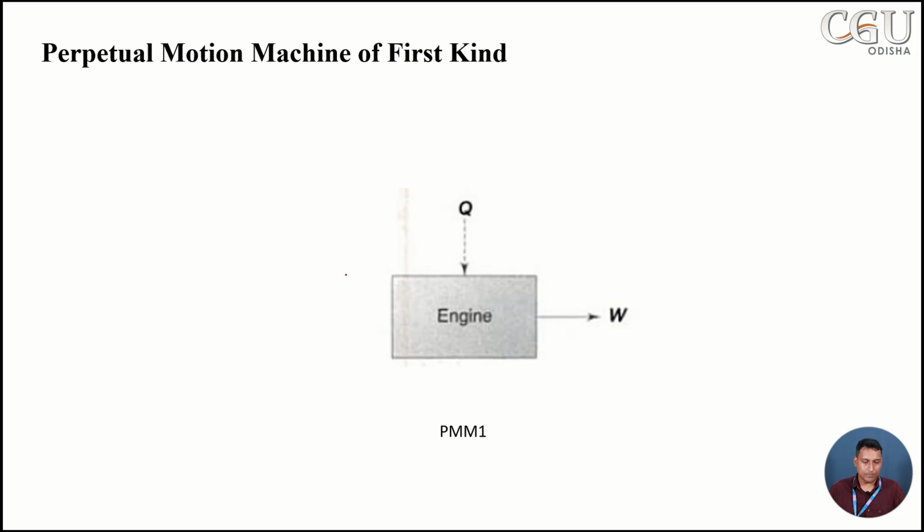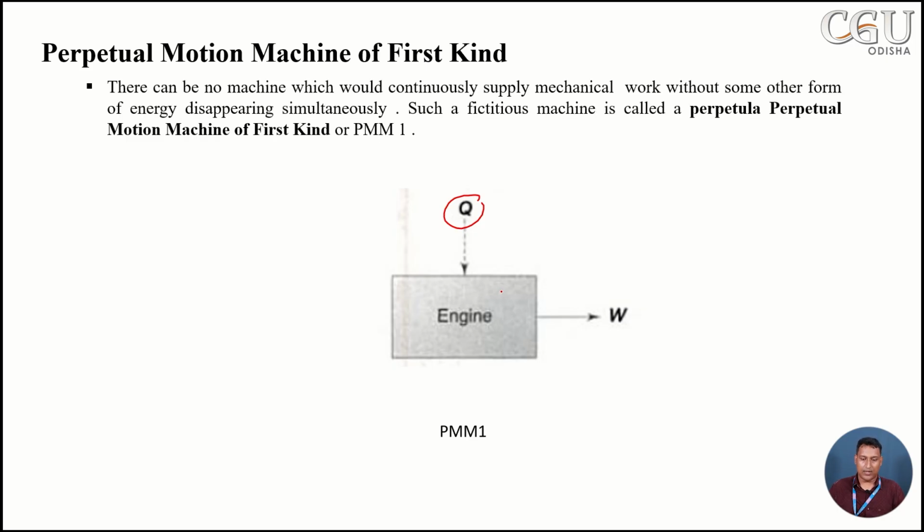And lastly, in the first law of thermodynamics, we are going to discuss the perpetual motion machine of kind 1. In the first section I explained that the first law is nothing but the conservation of energy, meaning one form of energy is converted to another form. So what is a perpetual motion machine? It states that if you are transferring heat, it cannot be converted entirely to work. In a different manner, we can say